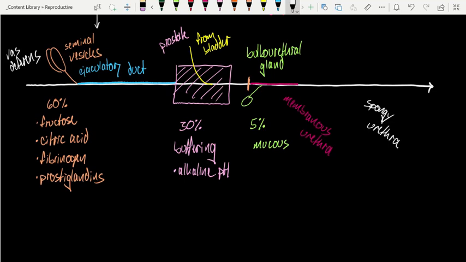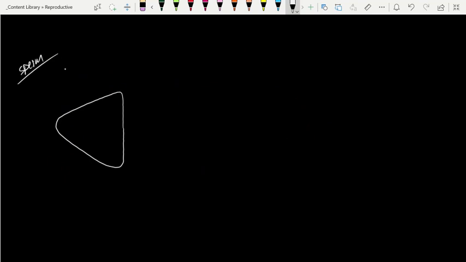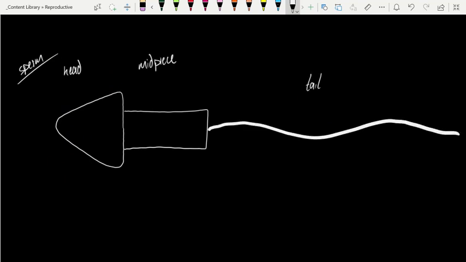All right, the last thing that I'd like to do is provide a quick anatomical description of a sperm cell. We begin with the head, then we have what's called the midpiece, and we finish with the tail. The head, in addition to containing the genetic material, which remember would be at haploid 1N, also contains a structure called the acrosome.